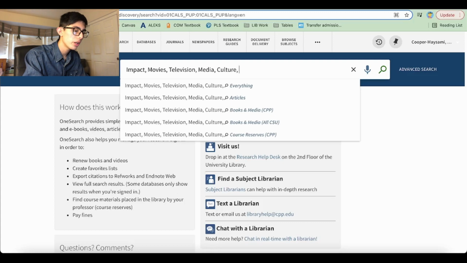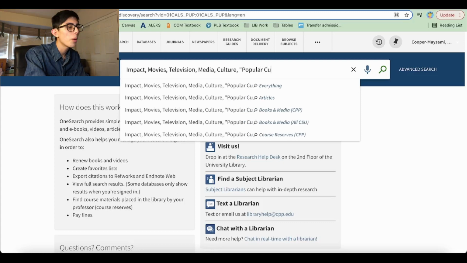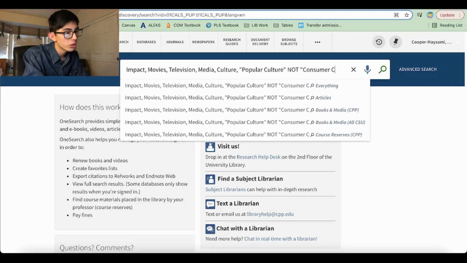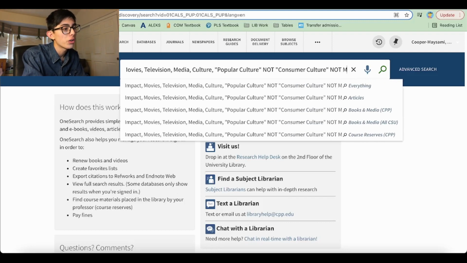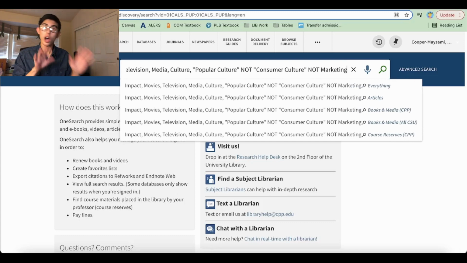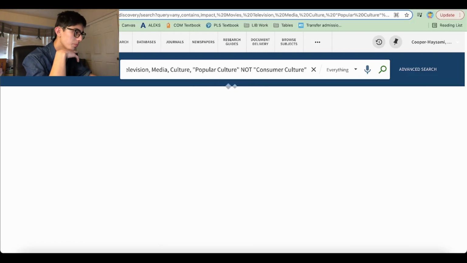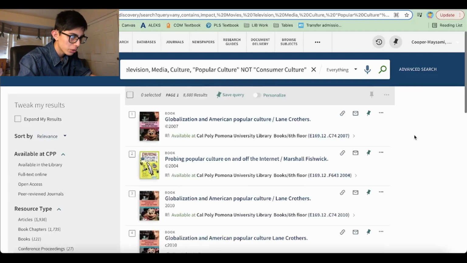First of all, to be more specific, I will put in popular culture, and putting it in quotation marks like this ensures that it will search for the phrase popular culture rather than just popular and culture separately. In addition, I can say NOT consumer culture and NOT marketing. Those NOTs will exclude everything that we tell it to, making sure that our search only includes what we want it to include. If we hit enter, here we have a bunch of results.